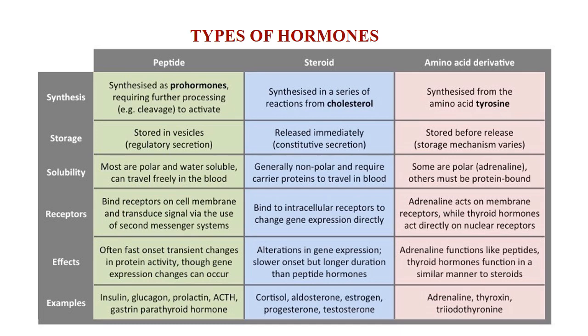The first category of hormones are protein or peptide hormones. The second category is steroid hormones. The third category is amino acid derivatives.